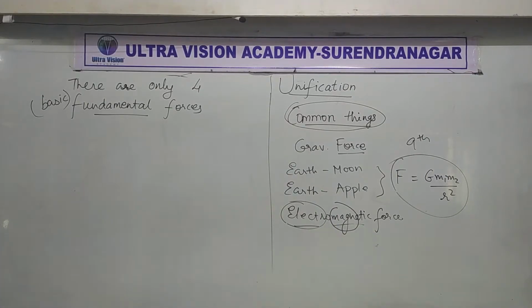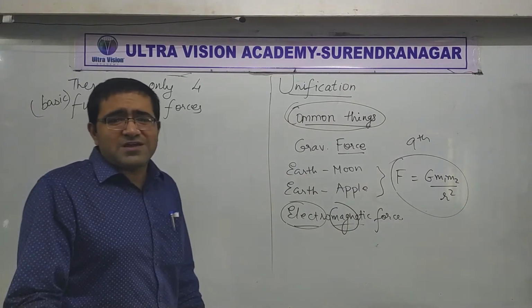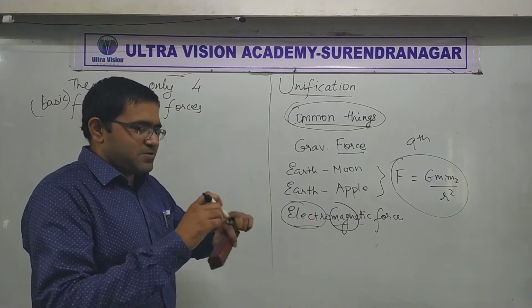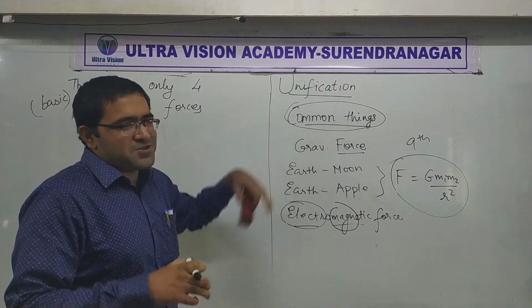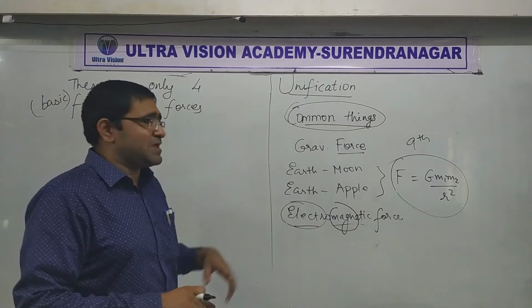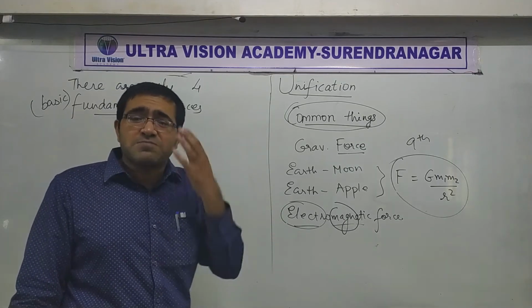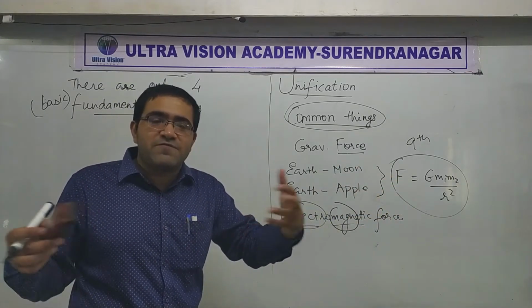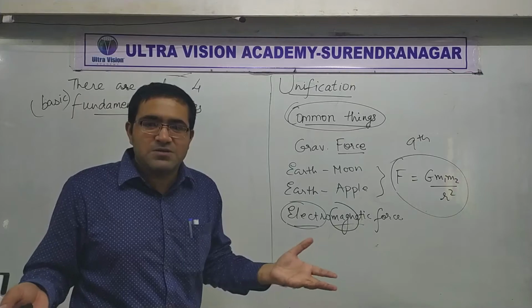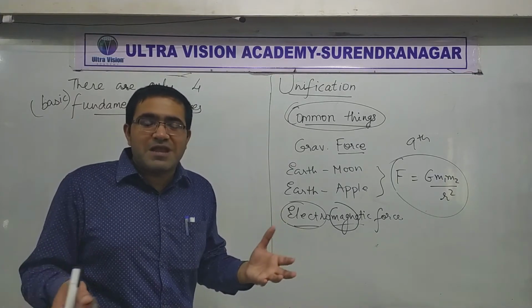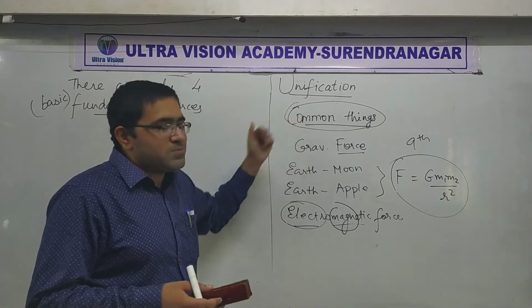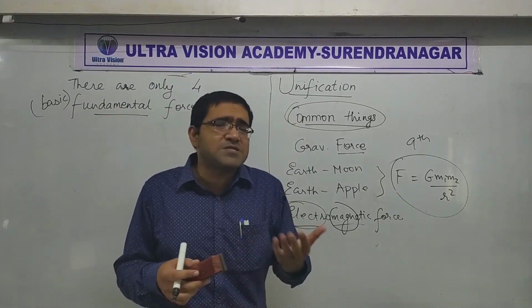Here we have a question from Dave. What do we achieve by unification? Hopefully you understand what unification is, only then will you understand what we are achieving. Nature is made up of so many complicated different phenomena, but by observing common things, we have realized that nature is simple.